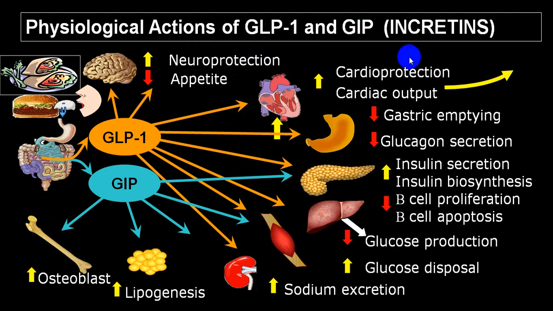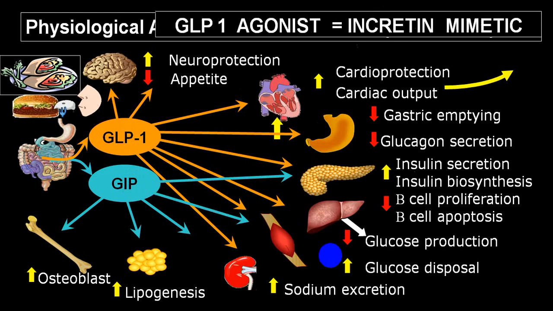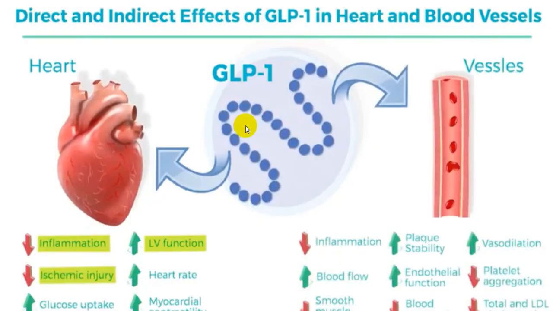We call them incretins. And the only drawback is these two, that is GLP-1 and GIP, are metabolized very rapidly. Half-life is only 2 minutes as far as GLP-1 is concerned, and as far as GIP is concerned, 5 minutes. So it is immediately metabolized by DPP-4 enzyme. And these are all additional benefits as far as what we call cardioprotection is concerned.